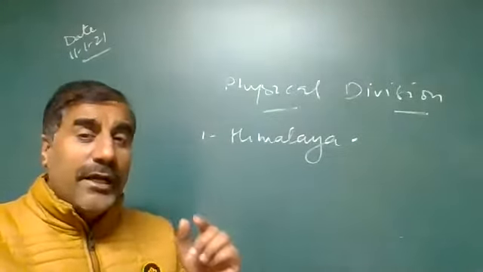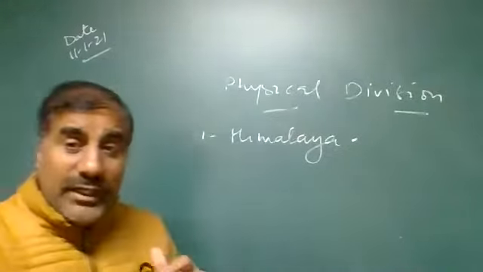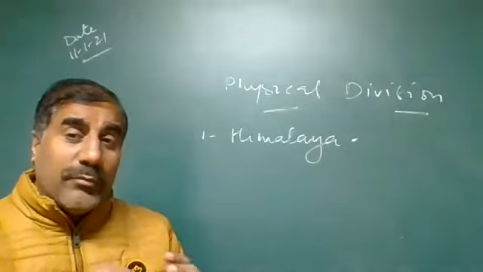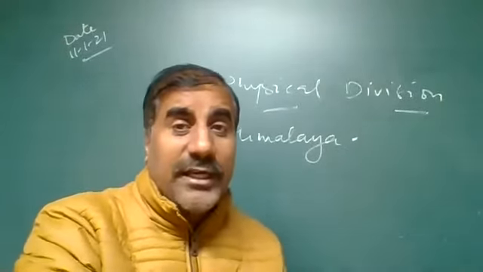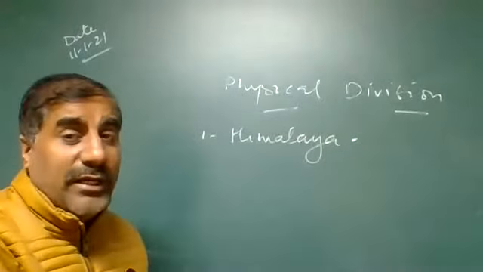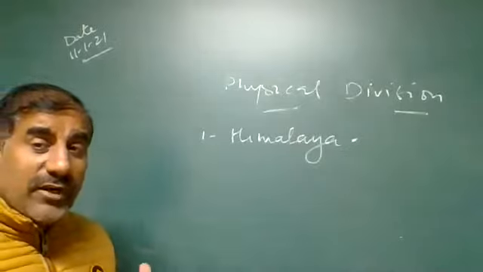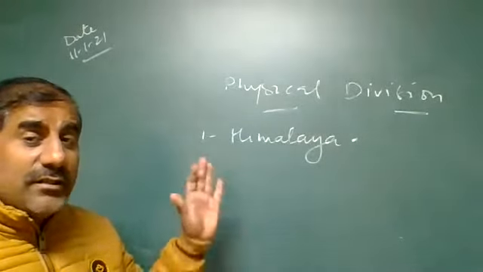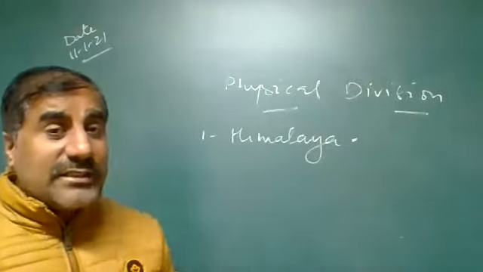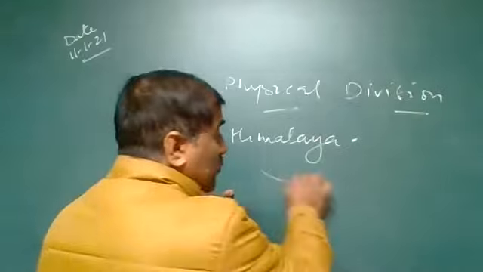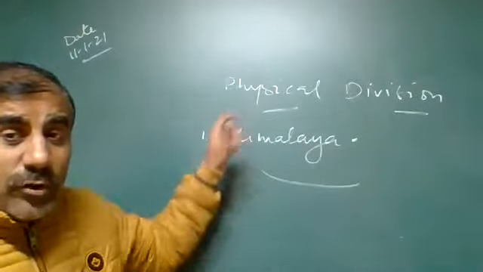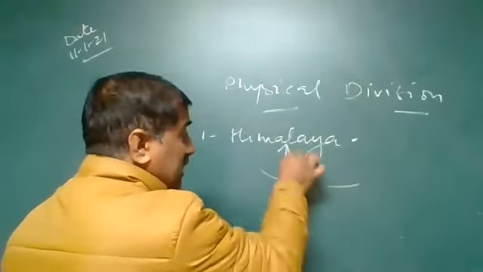We'll discuss in detail the Middle Himalaya, also known as the Himachal Himalaya, where most of the tourist spots are located. Which is the highest peak of this mountain? Later on we'll discuss the Shivalik range, the southern Himalaya, also known as the lower Himalaya. We'll discuss the length of the Himalaya from Jammu Kashmir to Assam, and the north to south extension of the Himalaya.